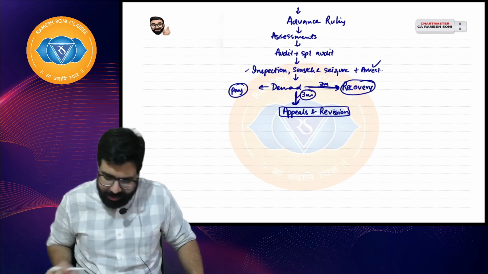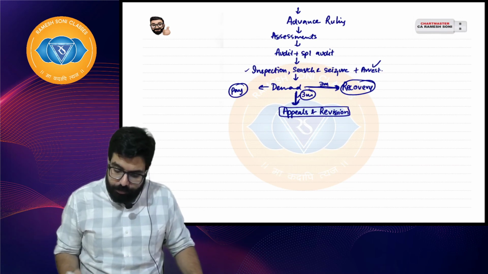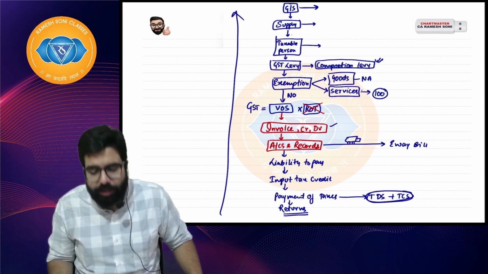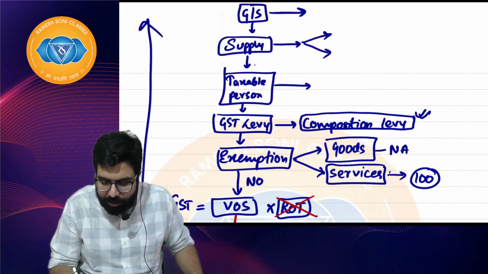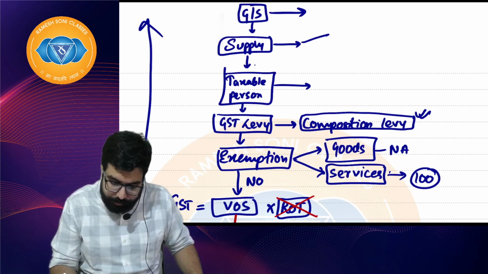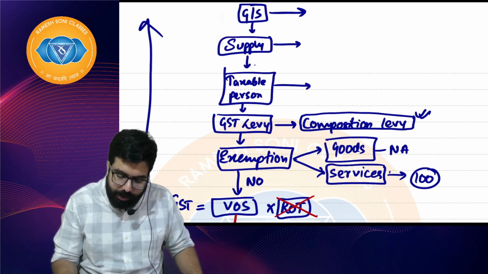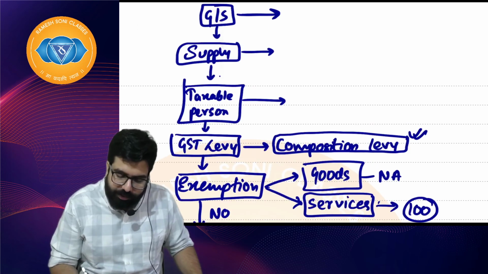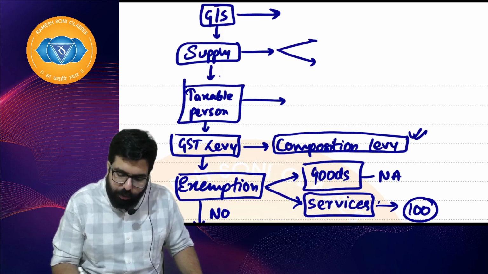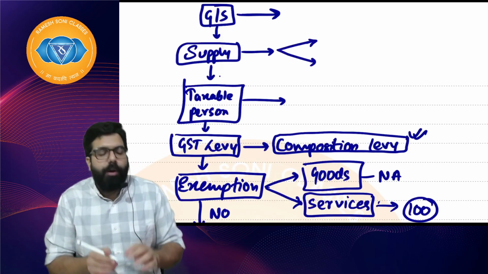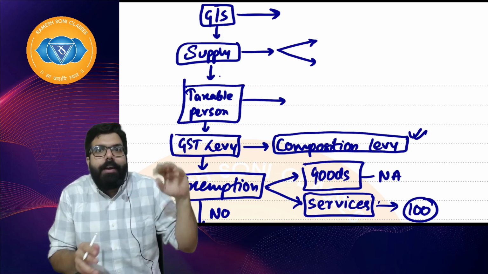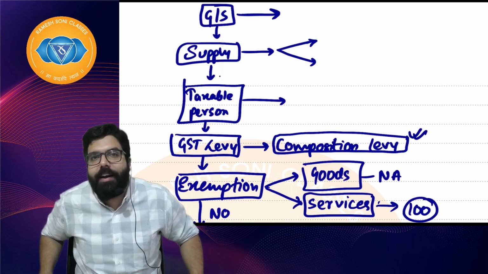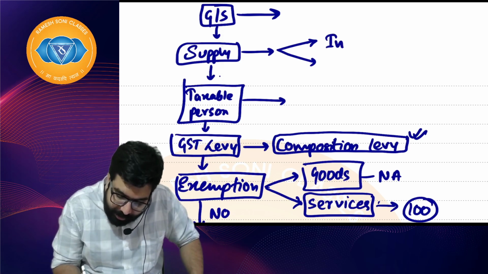Now, besides this, there are small chapters connected to this. There is one chapter which talks about whenever you supply goods, whether it is within the state or outside the state, intrastate or interstate, how to determine which it is.